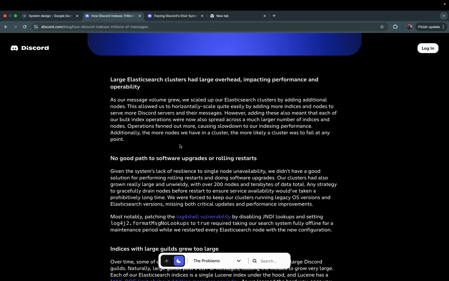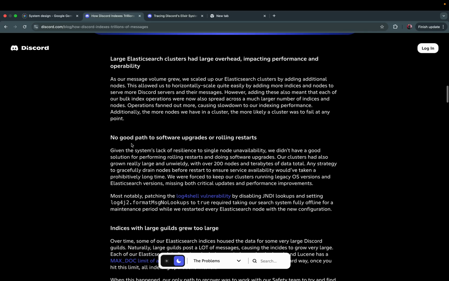However, adding these also meant that each of our bulk index operations were now also spread across a much larger number of indices and nodes. Operations fanned out more, causing slowdown of our indexing performance. Additionally, the more nodes we have in a cluster, the more likely a cluster was to fail at any point.